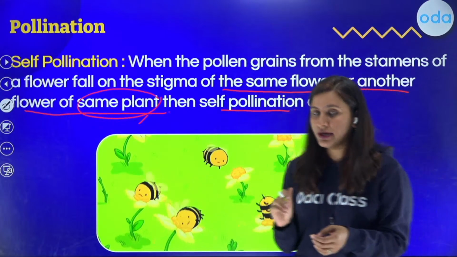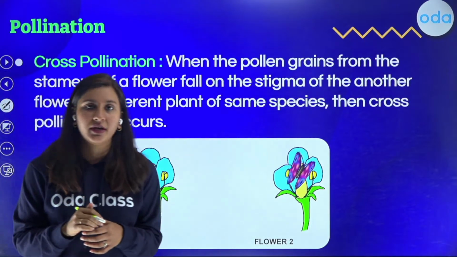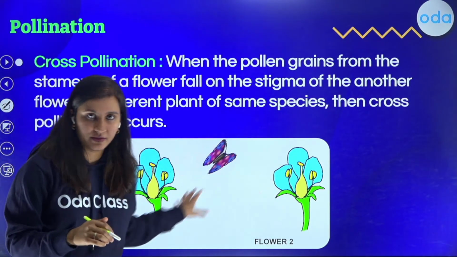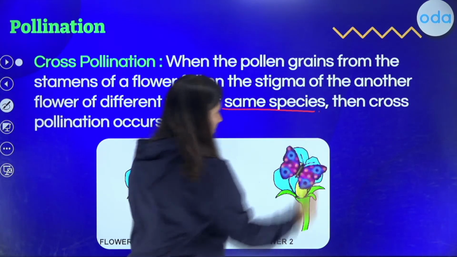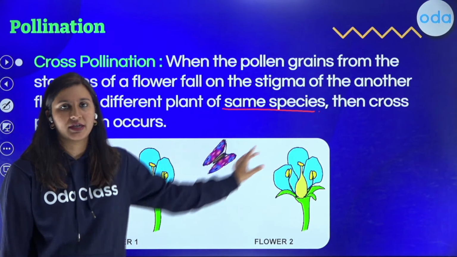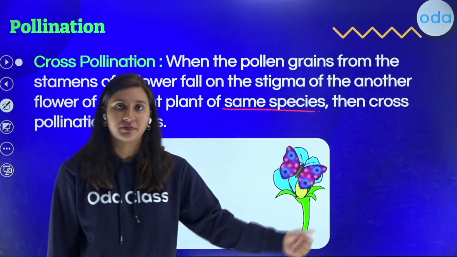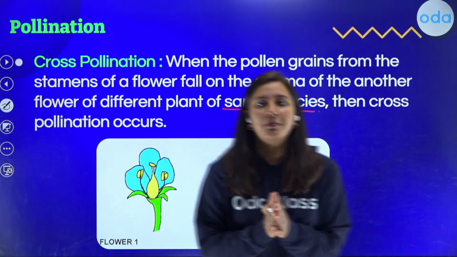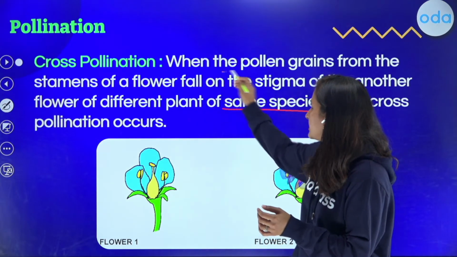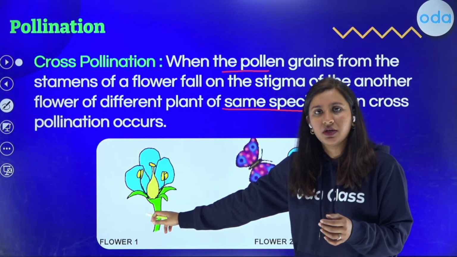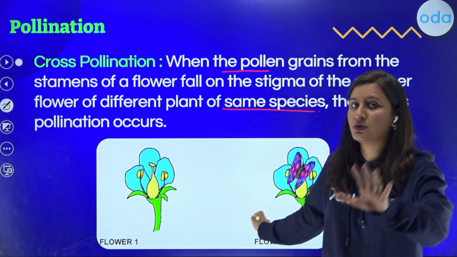All right. And what is the keyword for cross-pollination? Cross-pollination is basically when there are two plants involved. Two plants are definitely there. But the keywords are same species. When these two flowers are of the same species, then only the pollination will be successful, right? Otherwise transfer can happen, but transfer will not result in fertilization, correct? So cross-pollination is that process when pollen grain from one flower is placed on the stigma of another flower of a different plant of the same species.